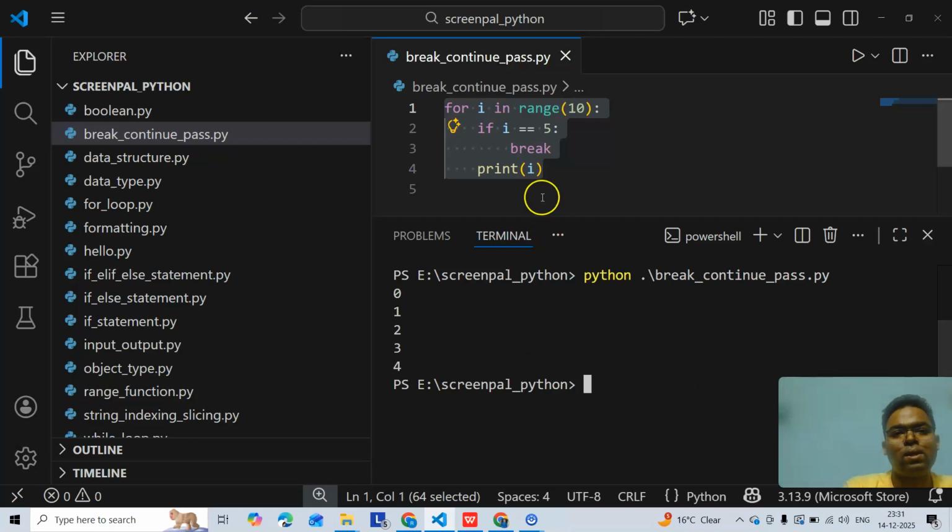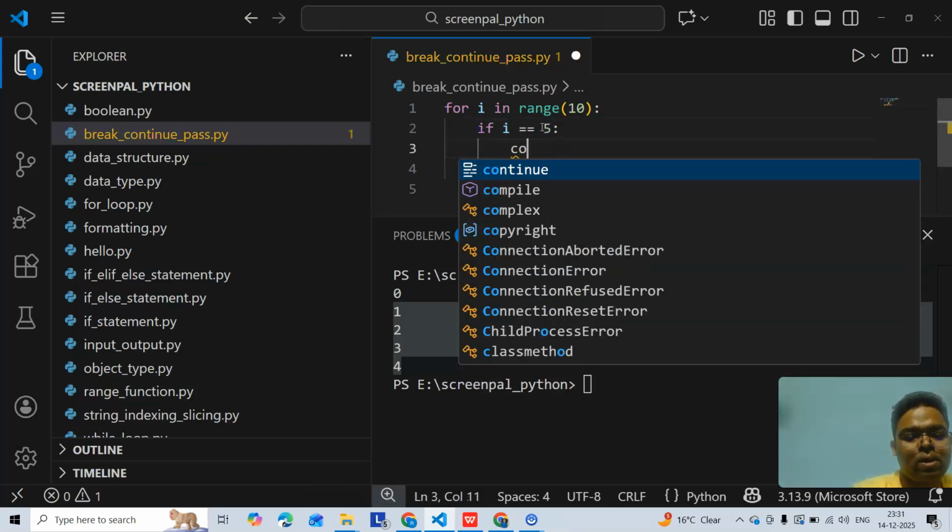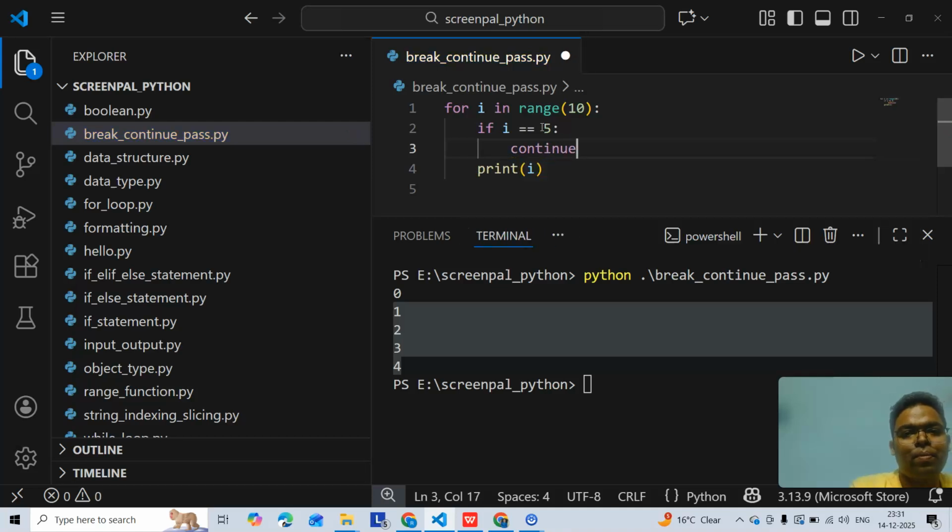Yeah, so you see that it breaks after that execution when i equals 5, right? So 0, 1, 2, 3, 4 will print, and after that it will just stop, right? So if I say continue instead of break, the result will be 0, 1, 2, 3, 4, and 5 will not be there, right?